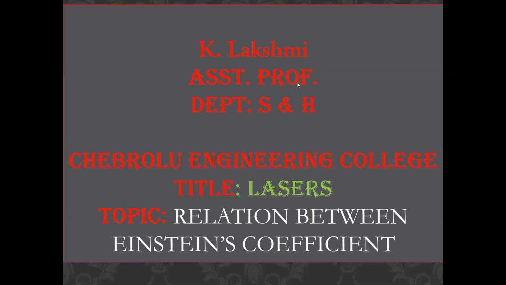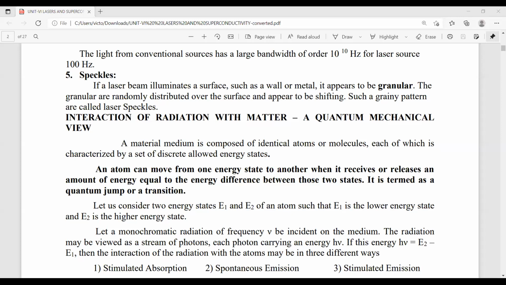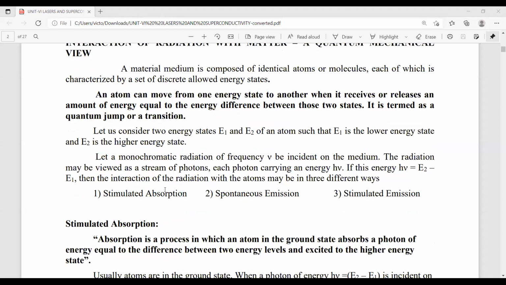In the last session, we discussed what is interaction of radiation with matter. There are three types of interactions: stimulated absorption, spontaneous emission, and stimulated emission.